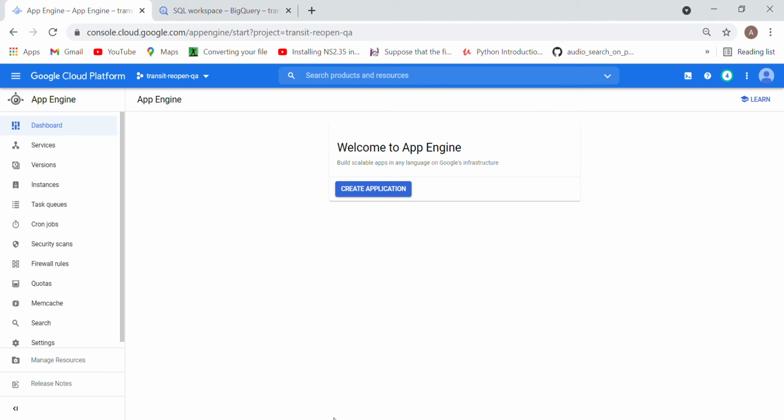Okay. What do you mean by this App Engine? App Engine comes under Platform as a Service. It's like Compute Engine itself, but the difference is that here you are going to write your application and deploy it. So this App Engine is specifically to create an application.